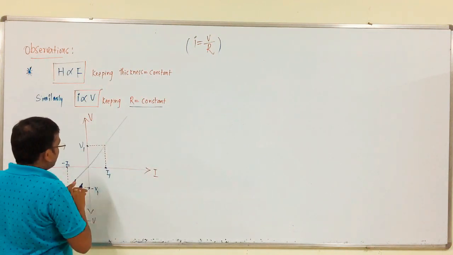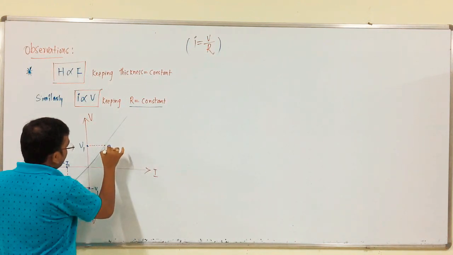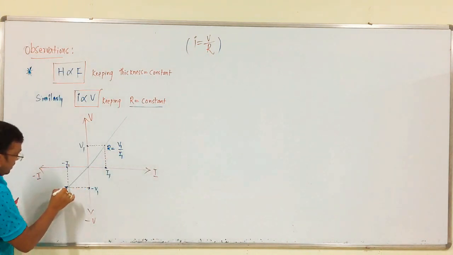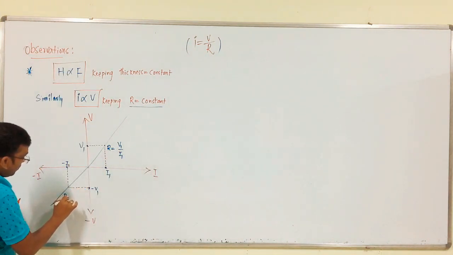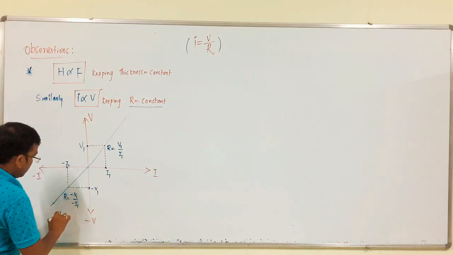So, at this position, what is the value of R? Which is equal to V 1 by I 1. At this position, what is the value of R? Which is equal to minus V 1 by minus I 1, which is equal to V 1 by I 1.